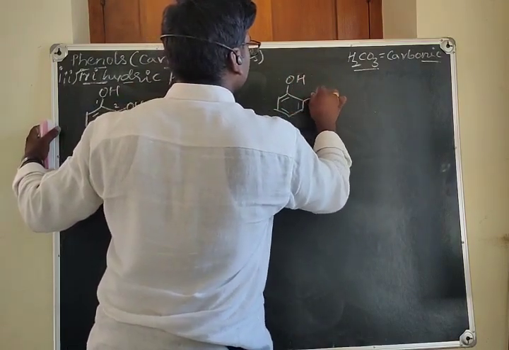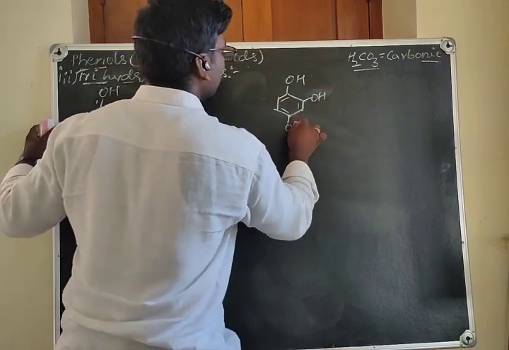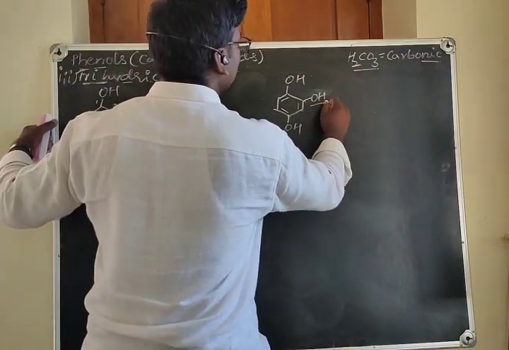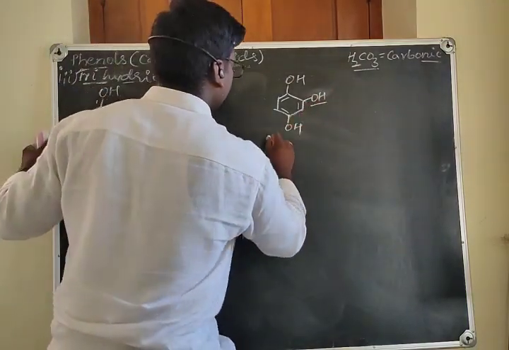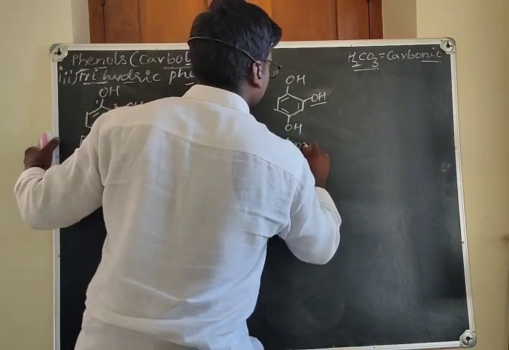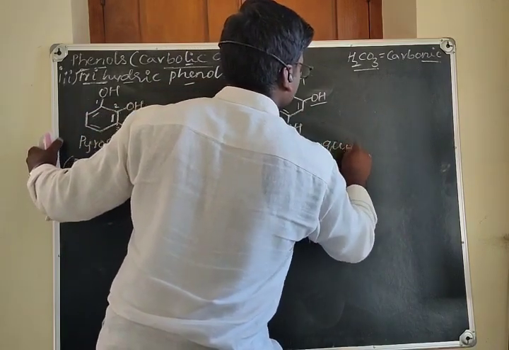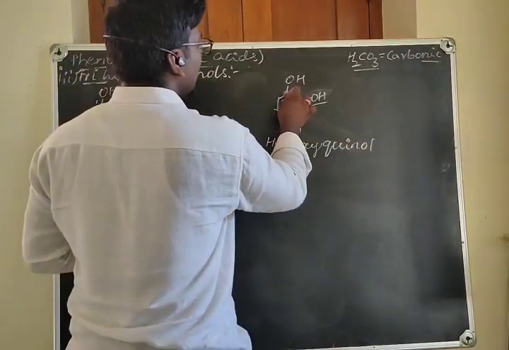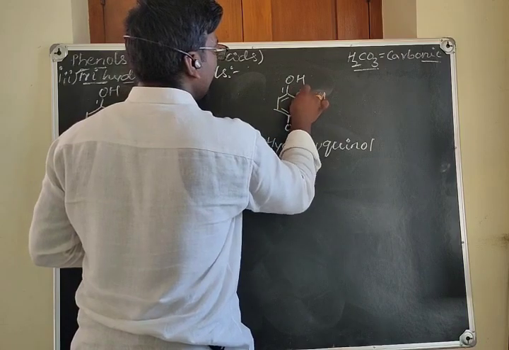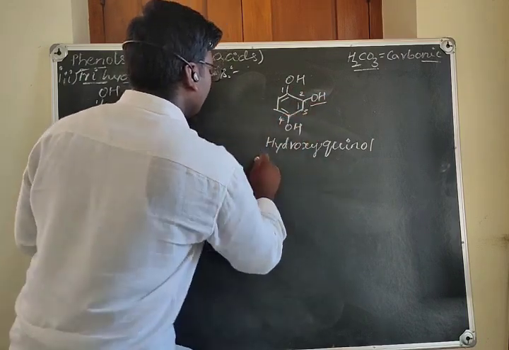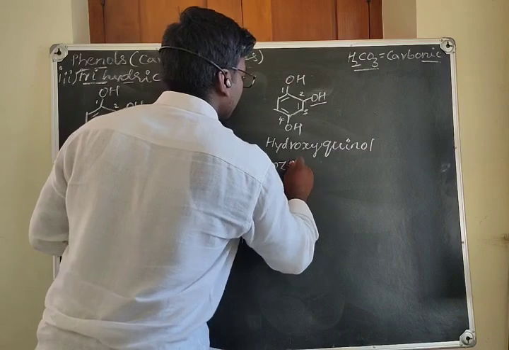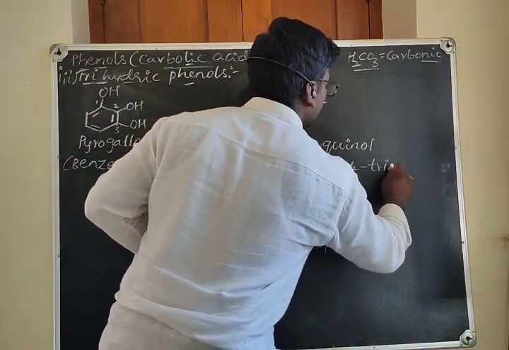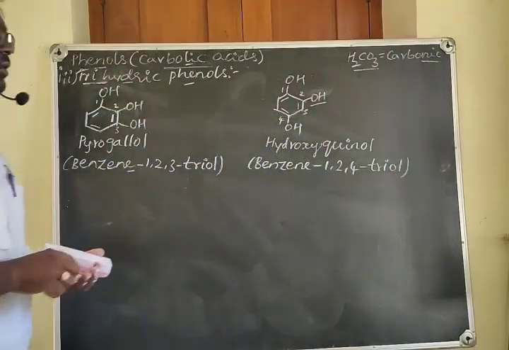Take the OH group here, and give a gap and take the OH group. Now, in the common system, it is called hydroxyquinol. It is the common name of the compound. Then, what is the IUPAC name? You have to go numbering in this way: 1, 2, 3, 4. So, it is benzene 1, 2, 4 triol.